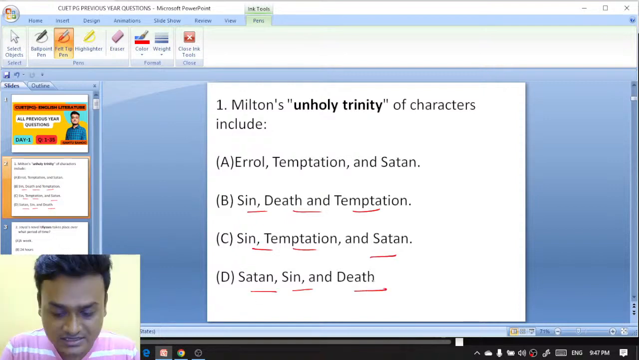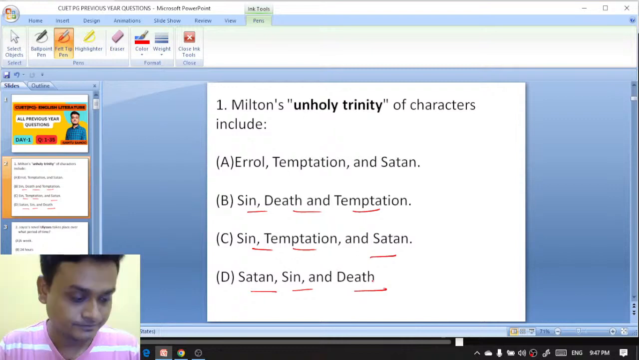What would be the right answer? Do write in the comment box. Those who are watching, please write in the comment box. What is the right answer here?